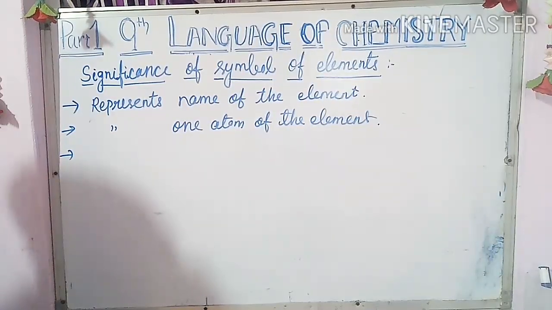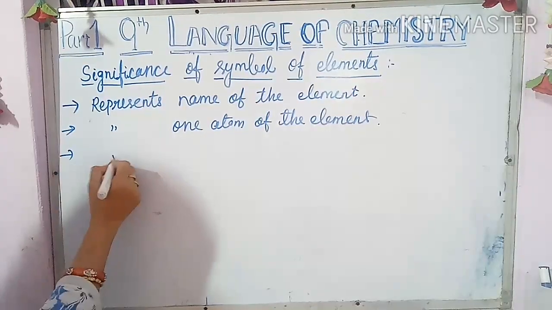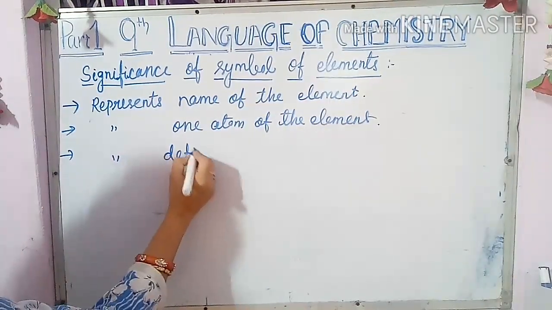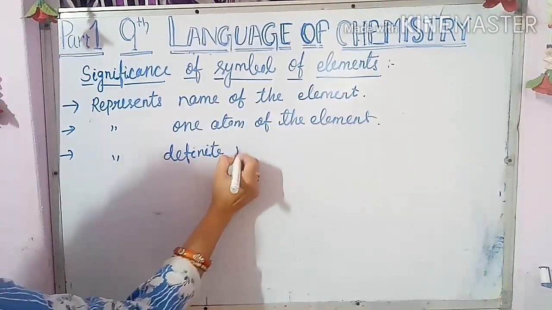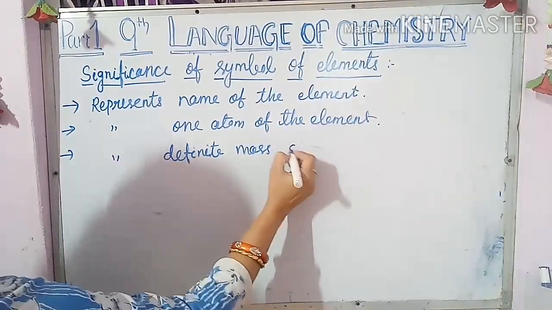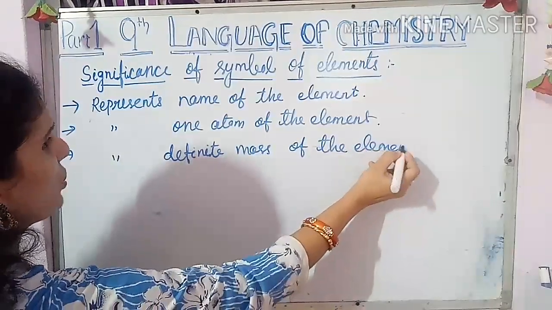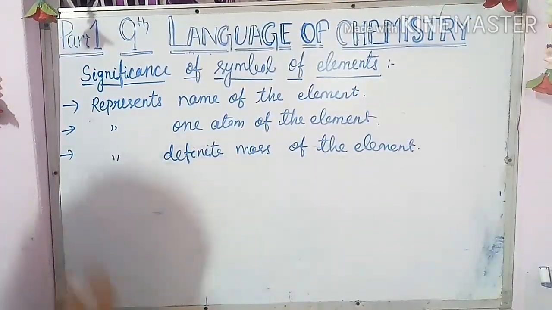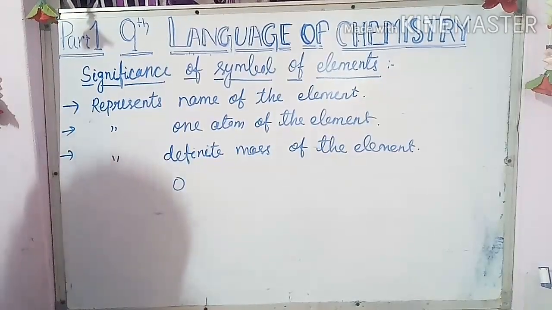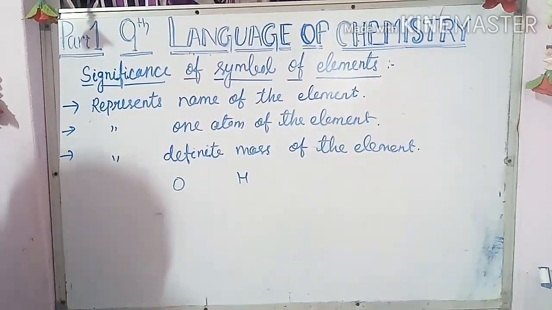Your third significance is that it represents a definite mass of the element. Suppose one atom, oxygen or hydrogen, represents one atom.